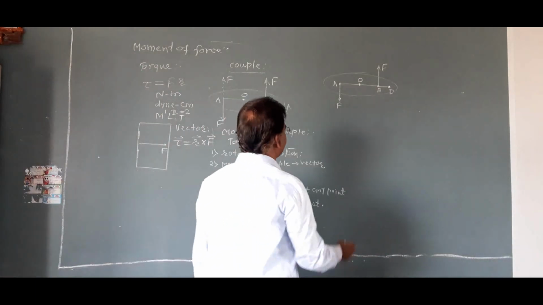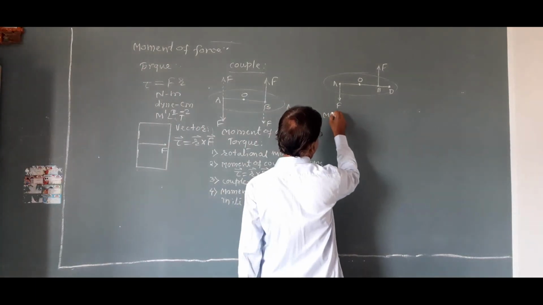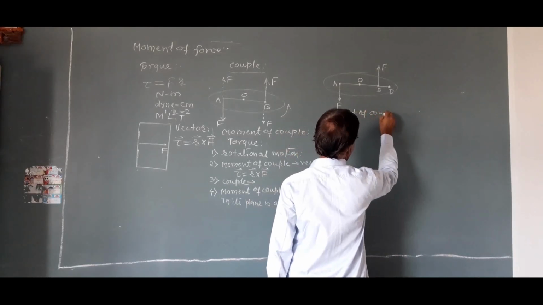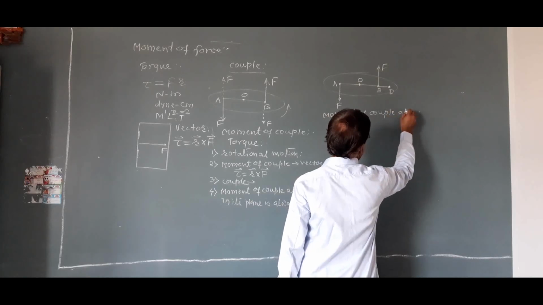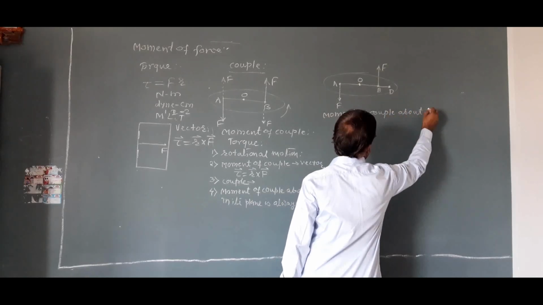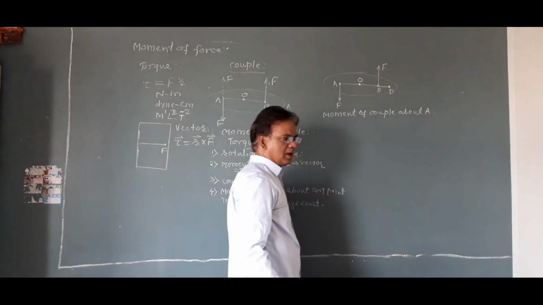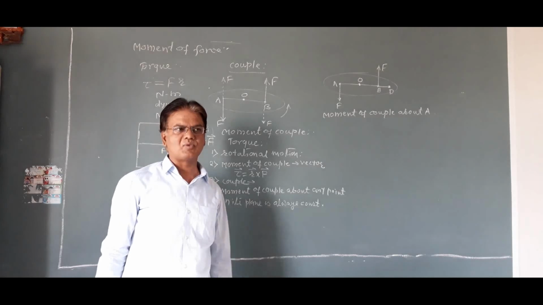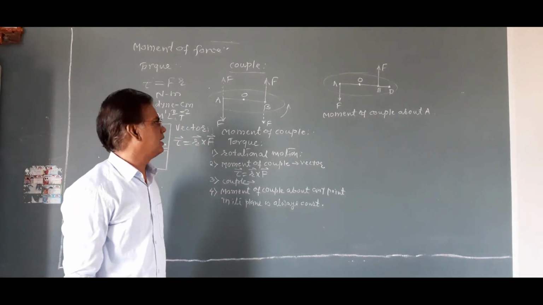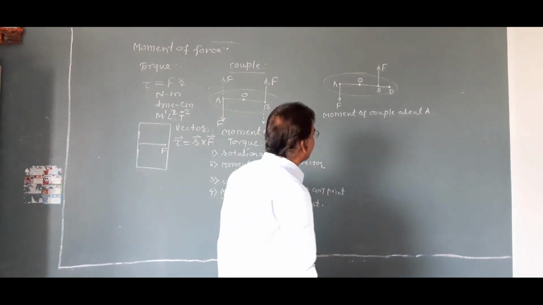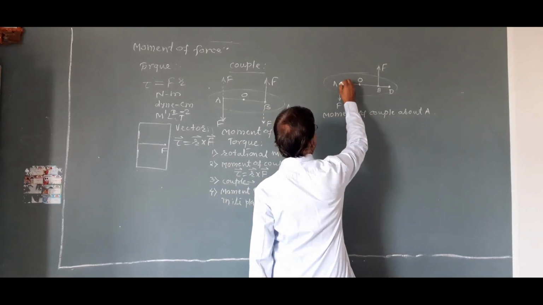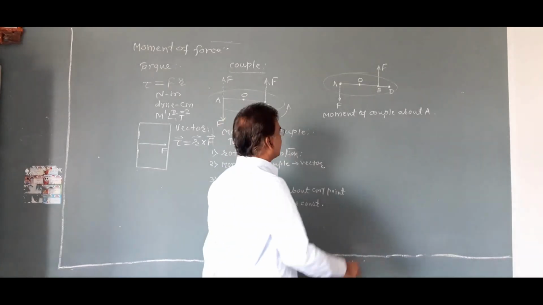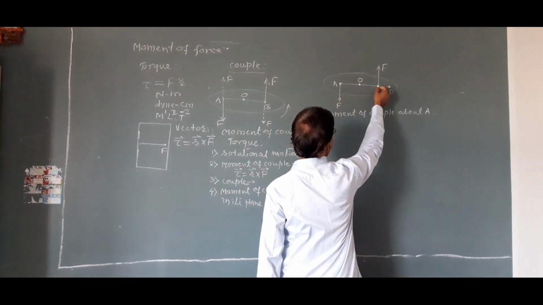First, moment of couple about A. Moment of couple about point A is equal to the sum of moments of forces about A. To find the moment of couple about A, we take the axis of rotation at point A. Suppose this is the first force and this is the second force.